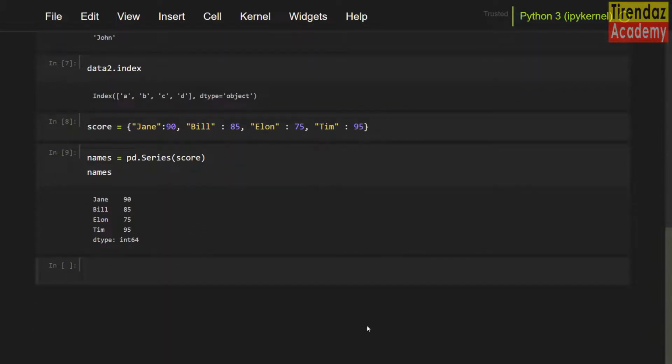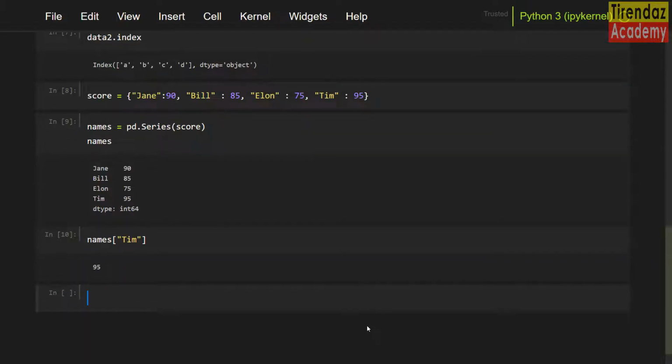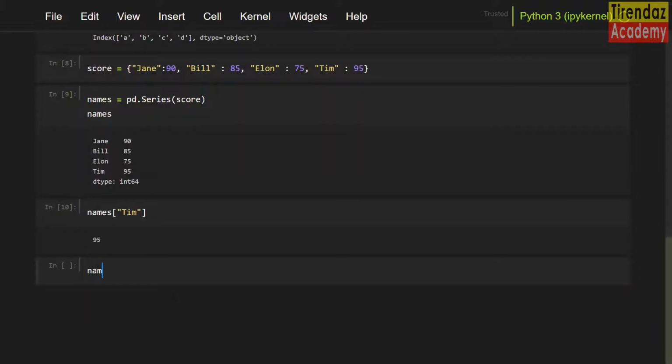Here you go. We can call values using keys. For example, names square brackets quotation marks Tim. As you can see, the value of the Tim index is written. We can choose specific names. For example, let's see the scores greater than 85. To show this, let me set names square brackets names greater or equal 85.